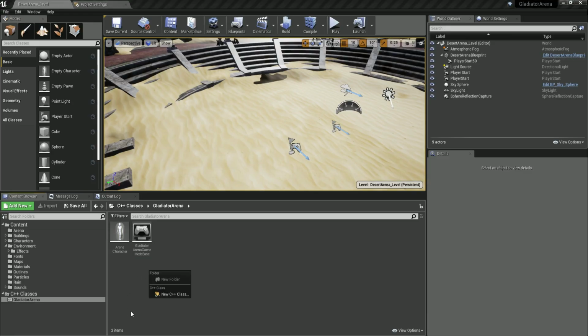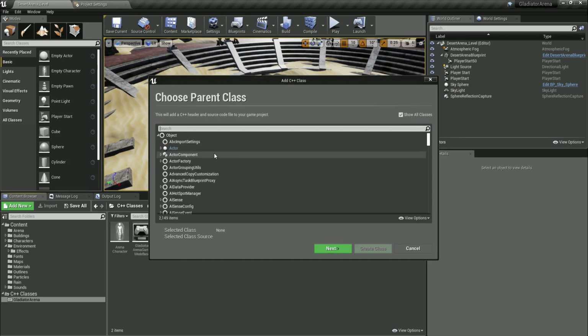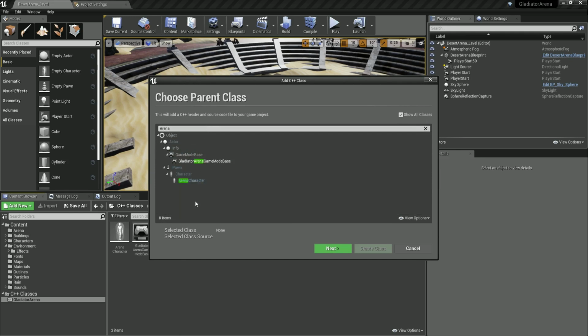Now, for the moment, we're not going to touch anything and we're going to go back over here and create another class, because the ArenaCharacter class is going to be the base class from which we are going to inherit for the AI character as well as for our own character. So I'm going to right click again and New C++ Class, but this time I'm not going to filter for any of these classes. Instead, I'm going to click over here where it says Show All Classes. And now over here, I'm going to filter for ArenaCharacter class. And here it is. This is our custom one that we have created. Click on that. This is going to be our base class.